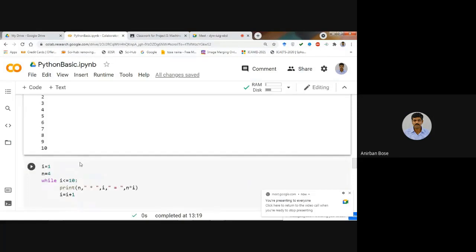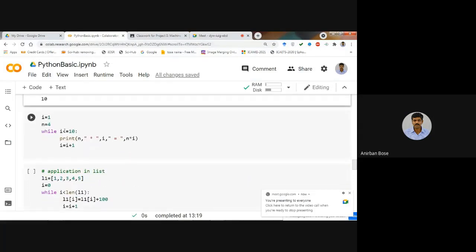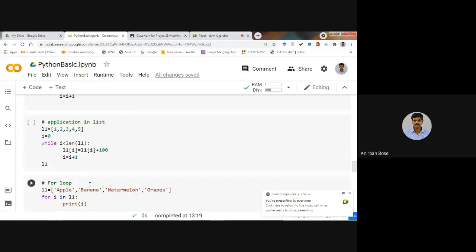10 plus 1 is 11, but after that it will not satisfy the while loop, so it will come out of the loop. So that is why the print command is not going to execute when I will become 11. Okay.